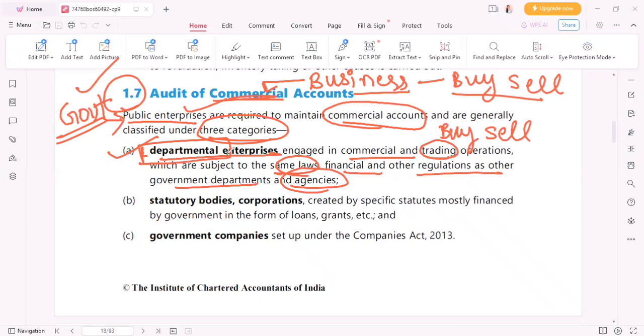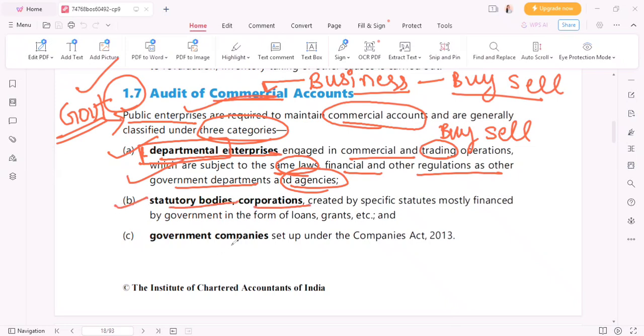One category is what? Departmental enterprise. So departmental enterprise follows the same law, the same regulations, the same financial things as the government department or government agency. Okay, so departmental enterprises क्या है? Same law follow करता है, same regulation follow करता है जैसे government departments follow करते हैं. ठीक है. दूसरा क्या है?